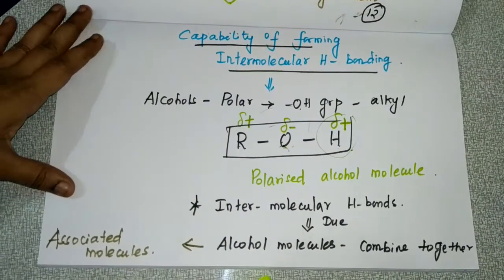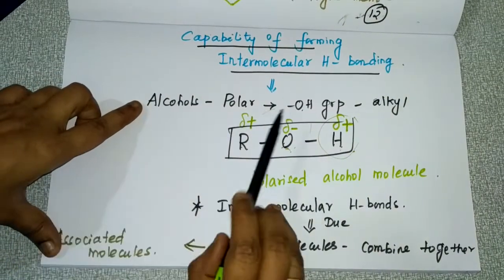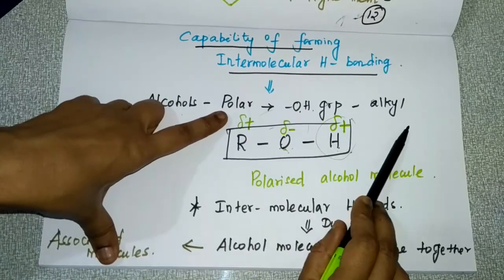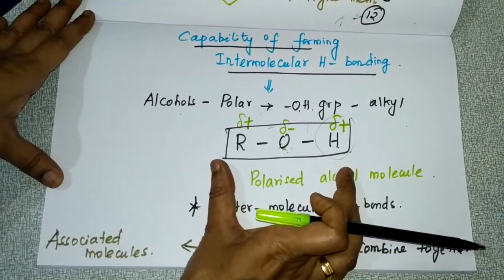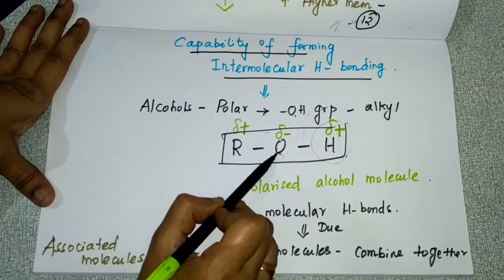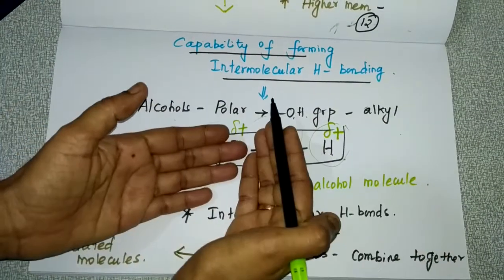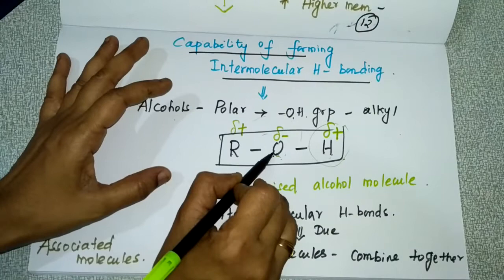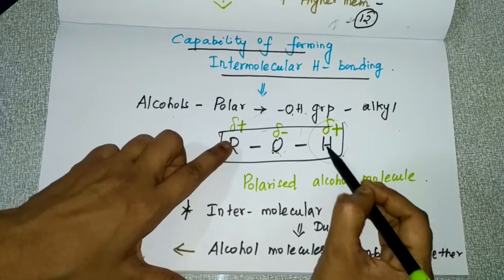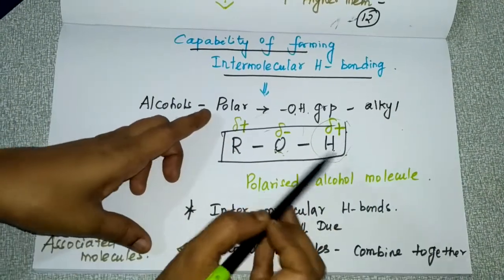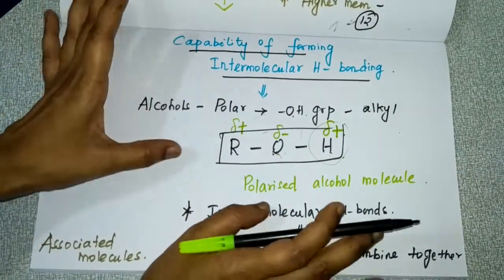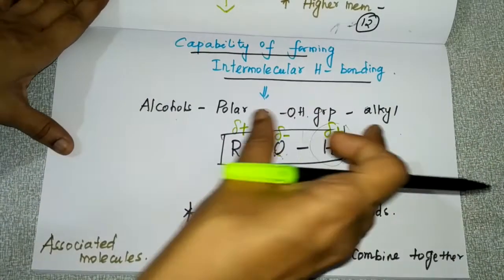Am I clear, students? Alcohols are polar in nature due to the presence of the OH group attached to the alkyl group, which is the general form of an alcohol. Here oxygen is highly electronegative, so it will pull the electrons towards itself and create polarity. Hydrogen will have a partial positive charge, oxygen a partial negative charge, and the alkyl group also a partial positive charge. This is the polarized alcohol molecule.